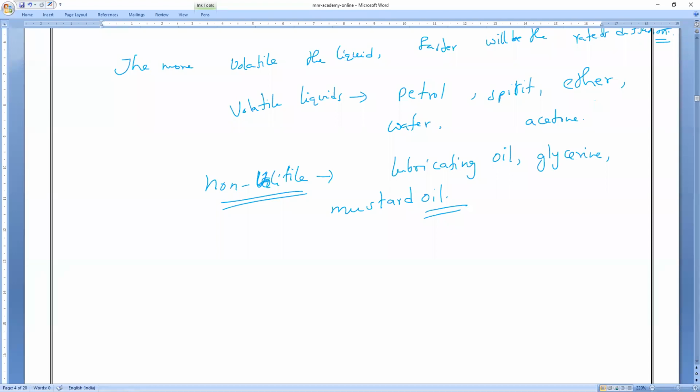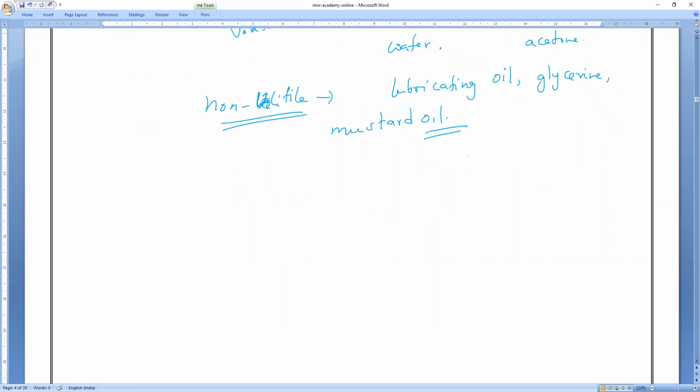Understand, guys? Understand or not? Yes, sir. Yes, that is it. Now, coconut oil is less dense, but coconut oil is also, of course, a volatile substance you can write. But I'm taking lubricant oils and mustard oils.